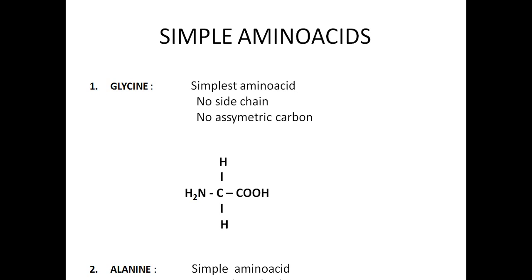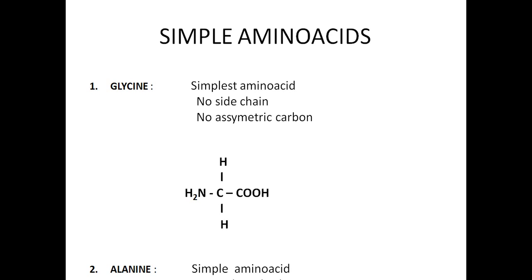You can see glycine is an example of a simple amino acid. It is the simplest amino acid because it does not consist of any side chain. There is no side chain and no asymmetric carbon atom for glycine. You know that there are 20 amino acids in living organisms. It is common. It may be a prokaryote, it may be a eukaryote, it may be an animal, a human being, or a plant. Any living organism you take, there are only 20 amino acids.